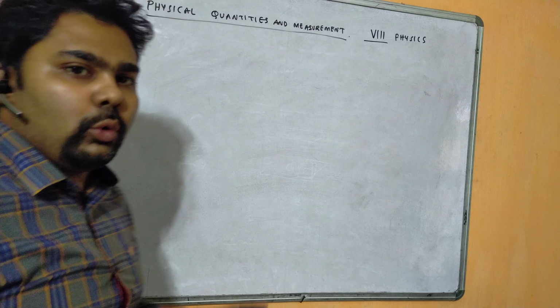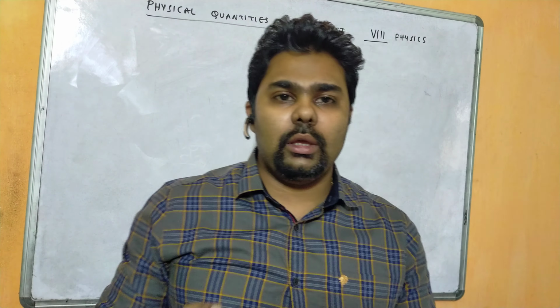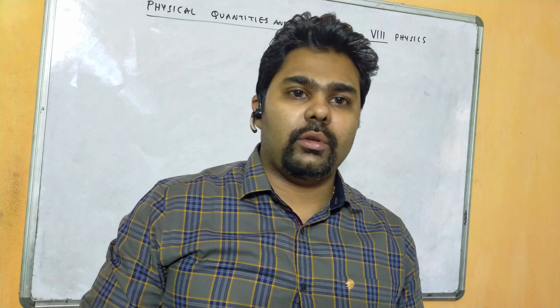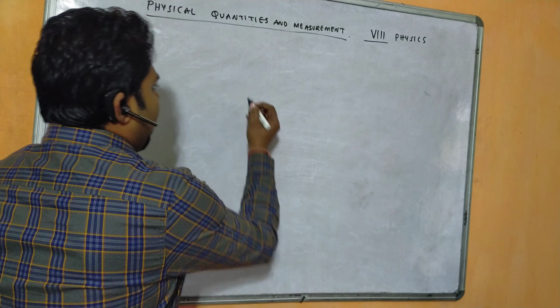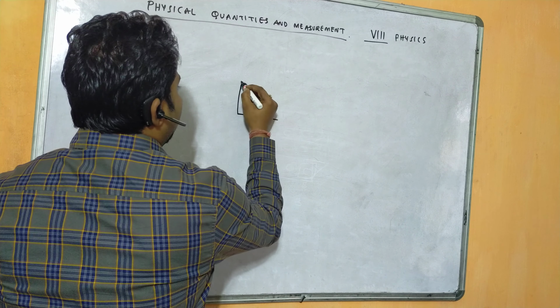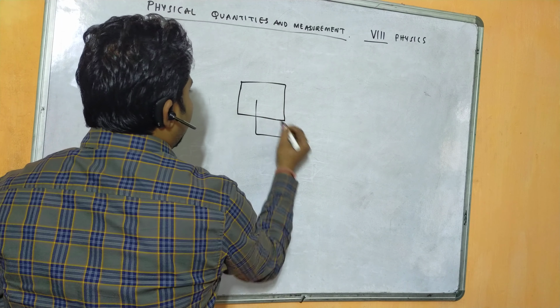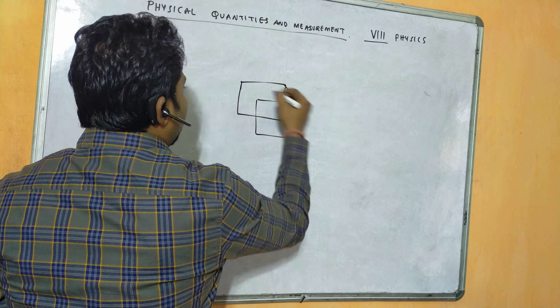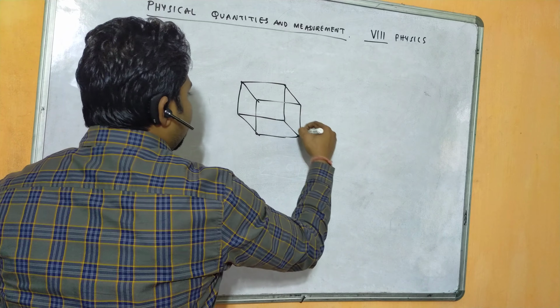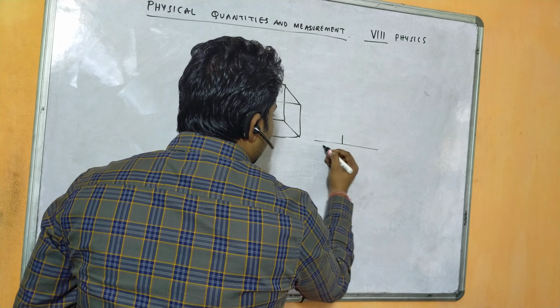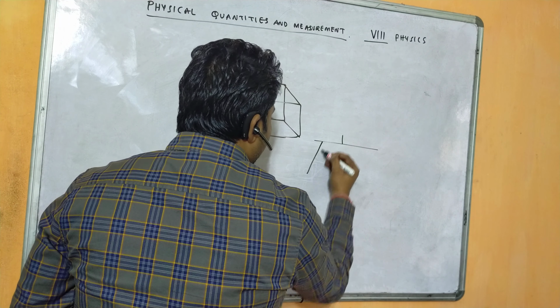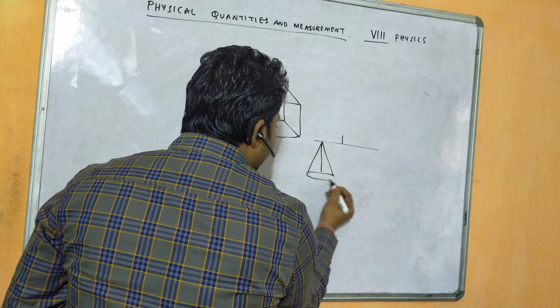So there will be no issues if I ask you to measure the density of any cube. If we have a cube, we can measure its mass by placing it in that beam balance.